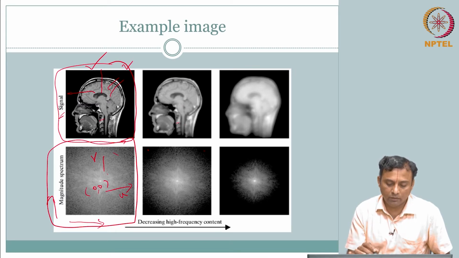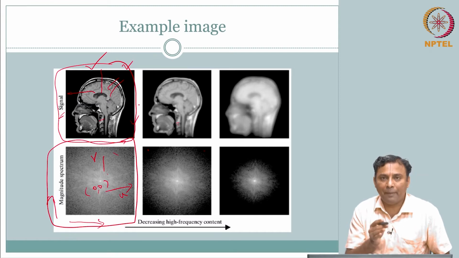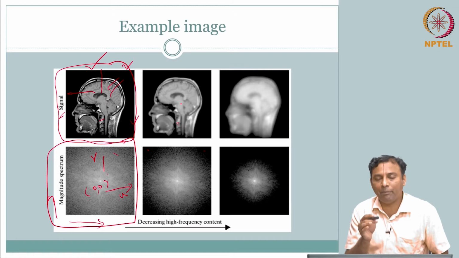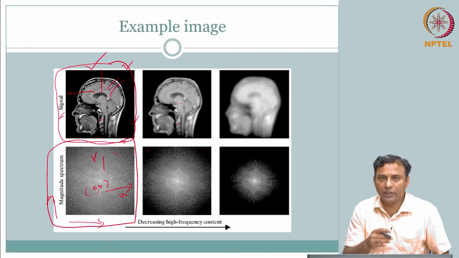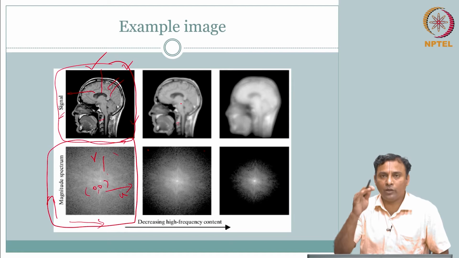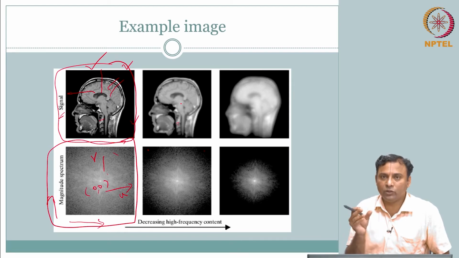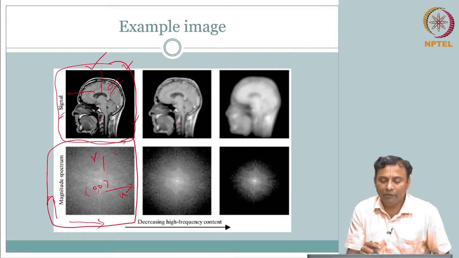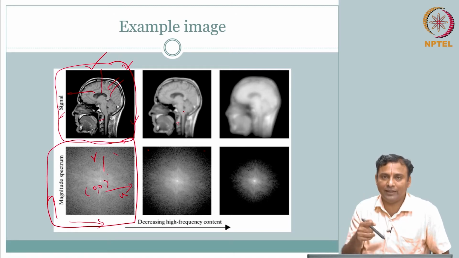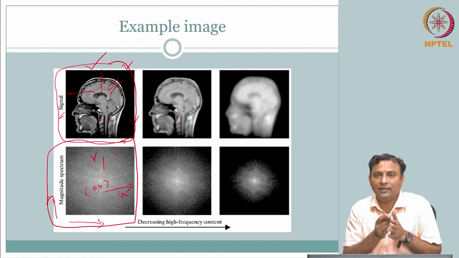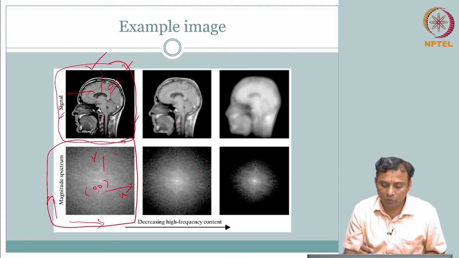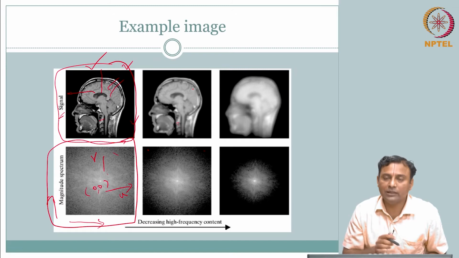Look here and here, it is not sharp; the transitions are not as sharp as in this image. That means there is no rapid transition; rapid transitions are minimized. What do we mean by rapid transitions? That means the fluctuation from white to black and black to white is becoming less prominent, that means it is slowing down. If the transitions are fast, that means high frequency. So, if you remove the high frequency, the transitions become less visible.